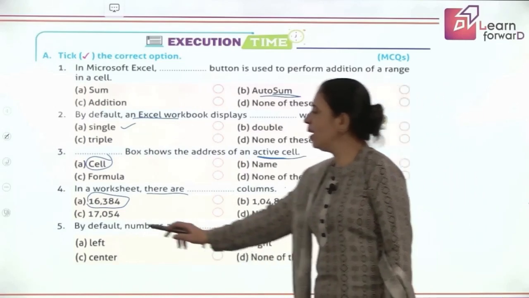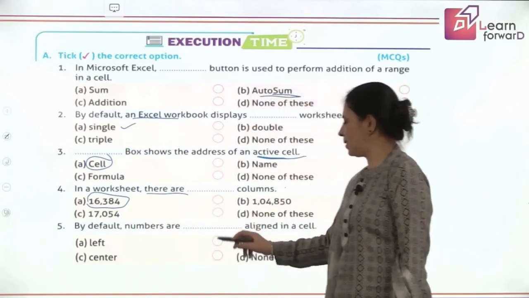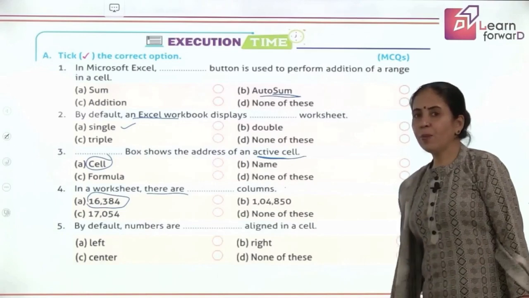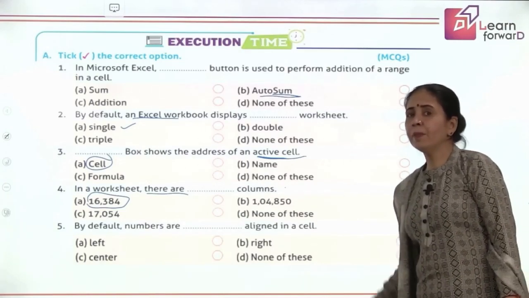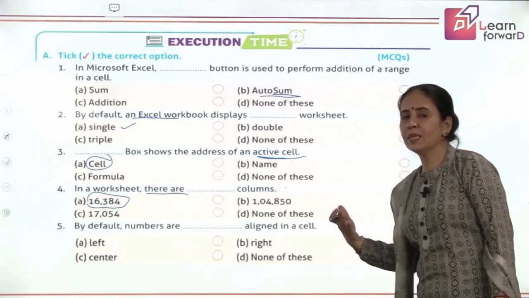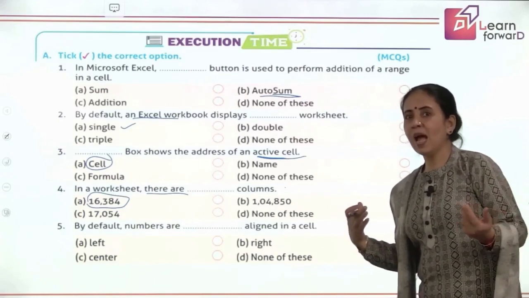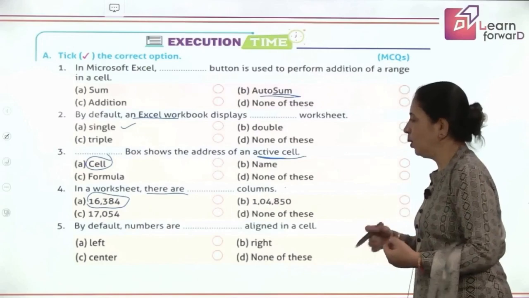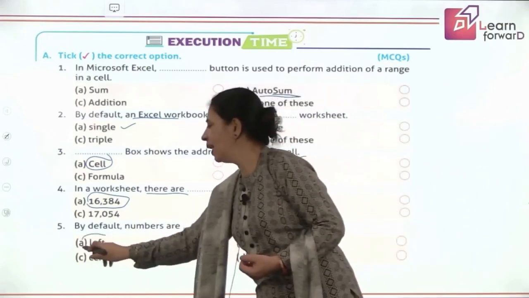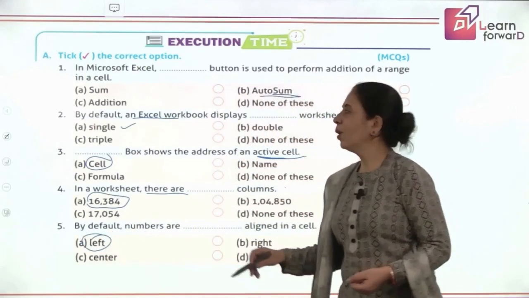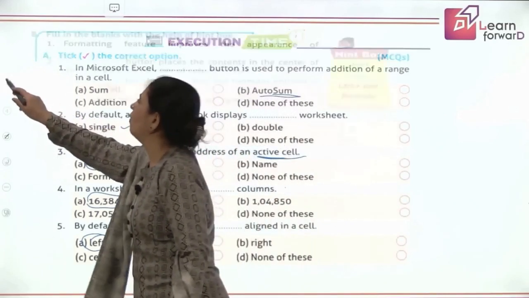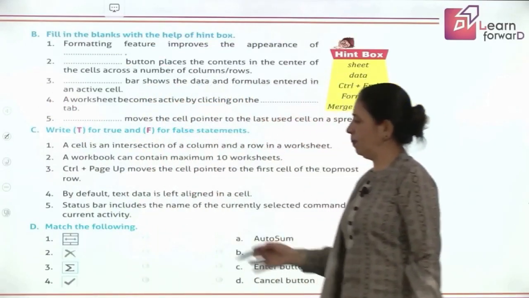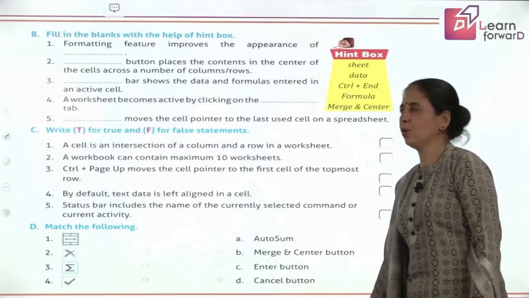Okay? And then what do you see? The next one, by default, numbers are dash aligned. You remember we talked about the alignment? Numbers are always right aligned and the text is always left aligned. Good. So we are going to select right aligned. Okay. Then we have fill in the blanks. We'll do fill in the blanks, and then true false you can do yourself.